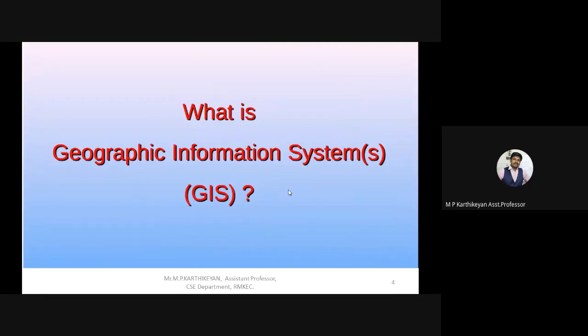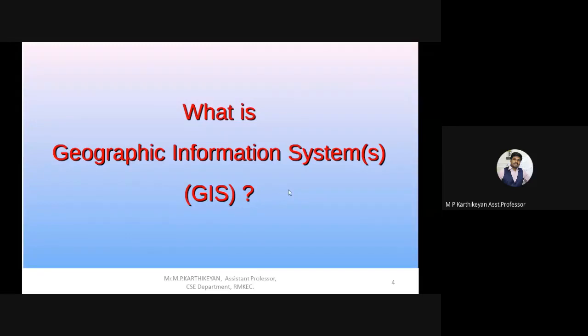Here, the word geographic. What does geographic say? It is not about the globe alone. It covers the surface of the globe, all the objects available on the globe, all the spatial recognitions, all the spatial parts, all the layers. Everything comes under this geographic part. And the second word is information.